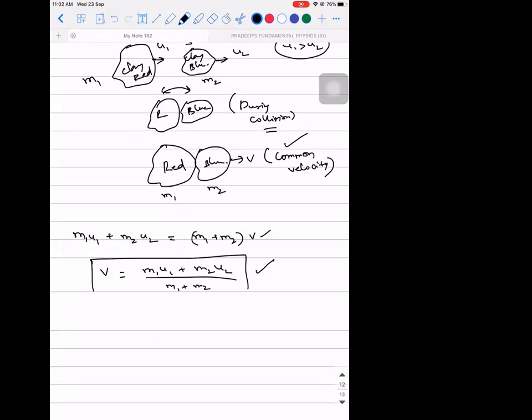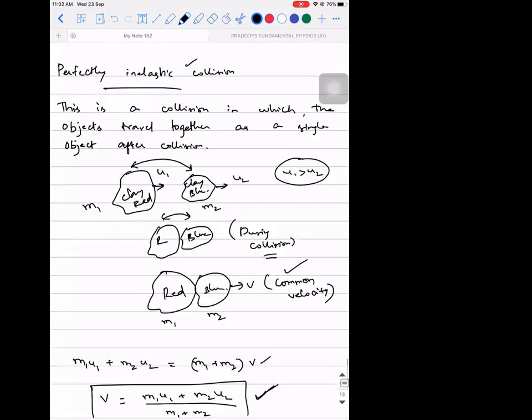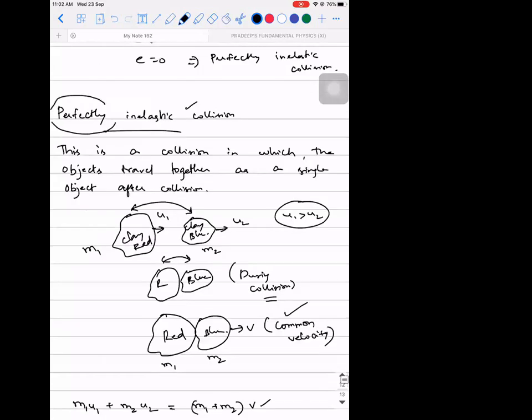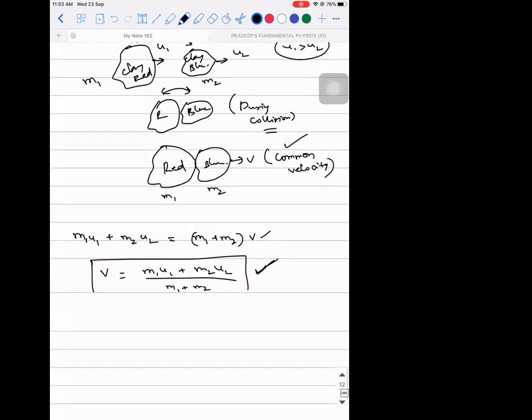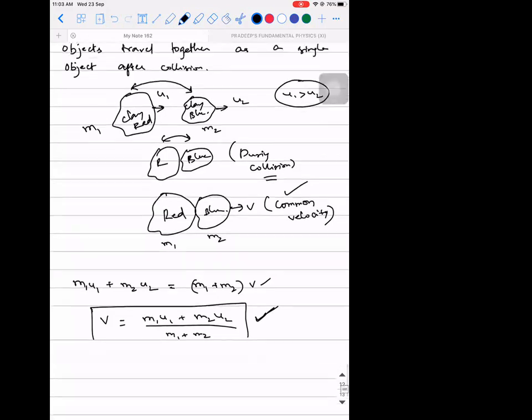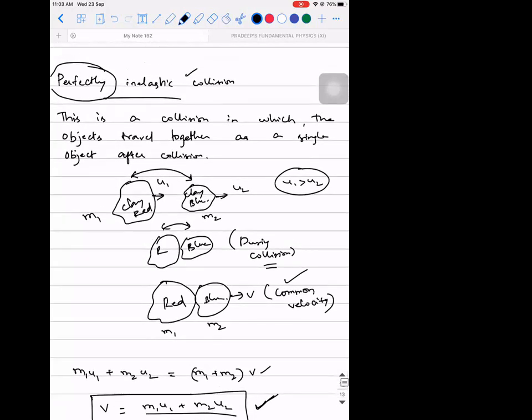So this is going to be the value of the common velocity attained by objects undergoing what type of collision? Perfectly inelastic collision. So this will be the common velocity. Are you guys able to understand this? Sir, this velocity is only for inelastic collisions? Perfectly inelastic, not inelastic also. What I defined here is called perfectly inelastic. Don't forget the word perfectly.